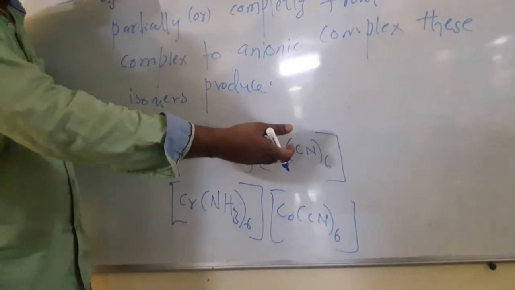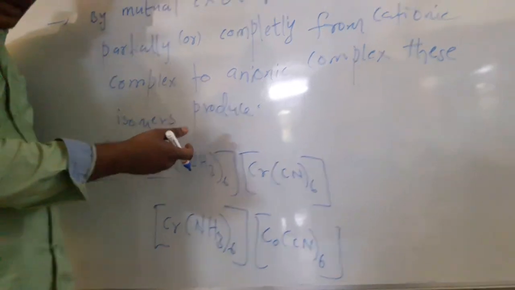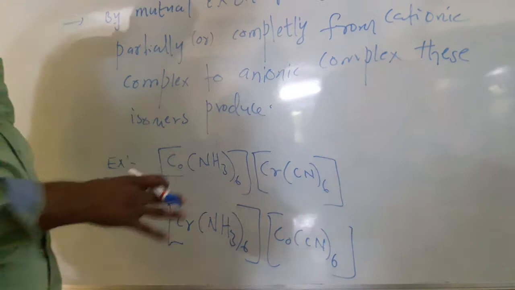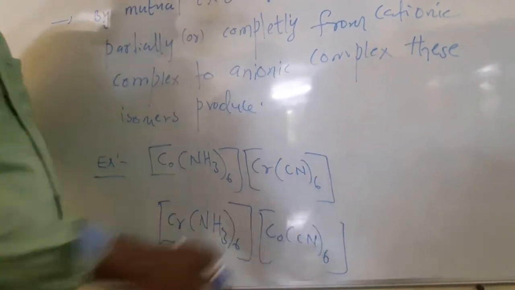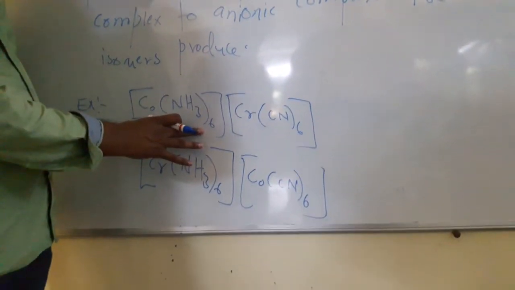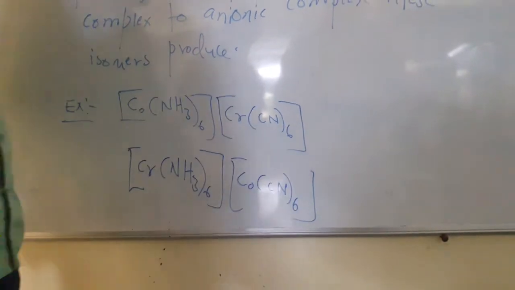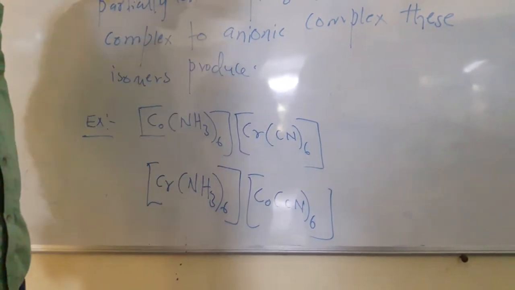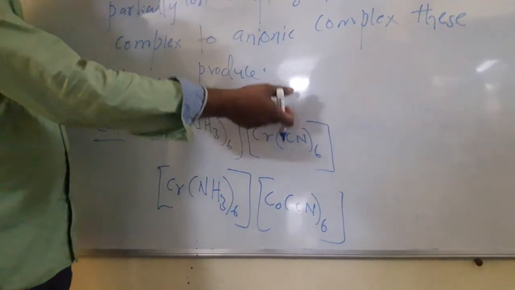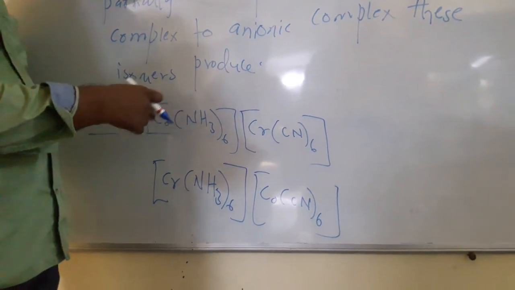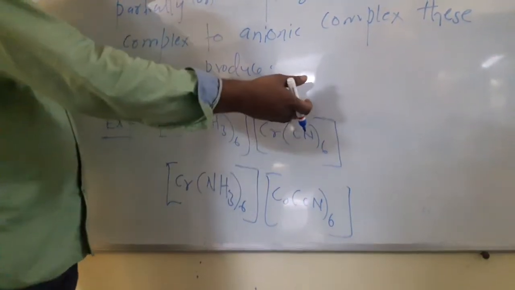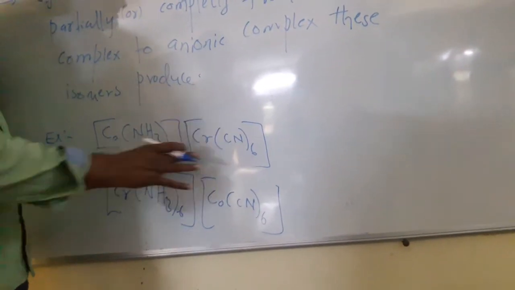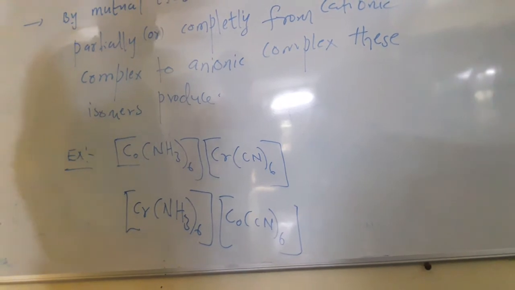Here 6 cyanides go to one side and 6 ammonias go to the other. Ligands exchange between the cationic complex and the anionic complex. The left side is the cation, the right side is the anion.